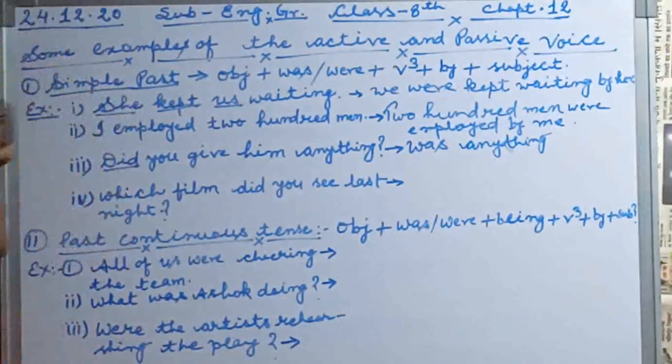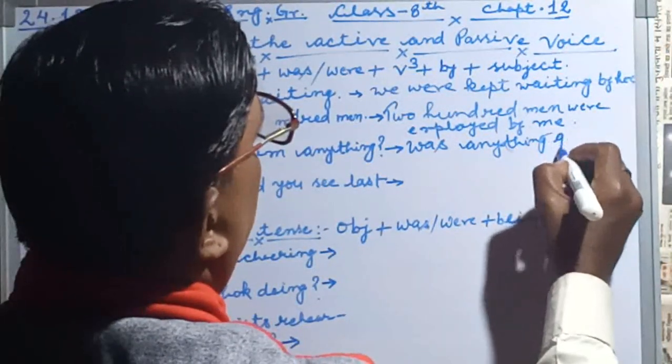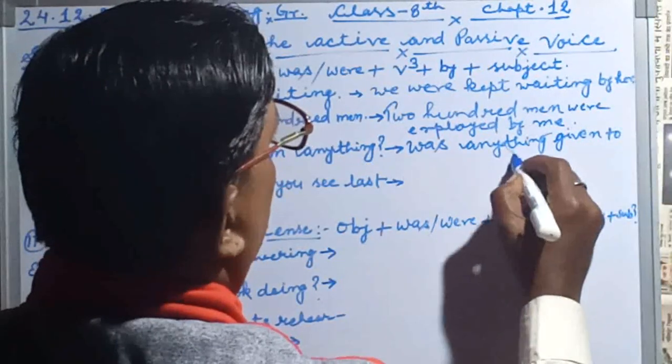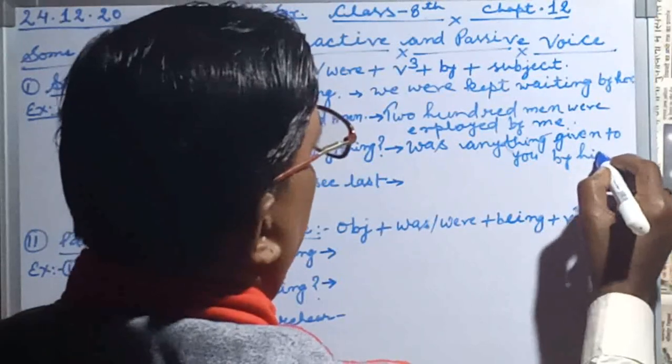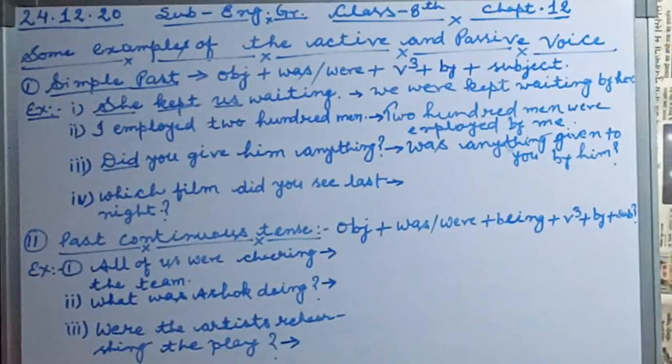Was anything given to you by him? We write a question mark here.